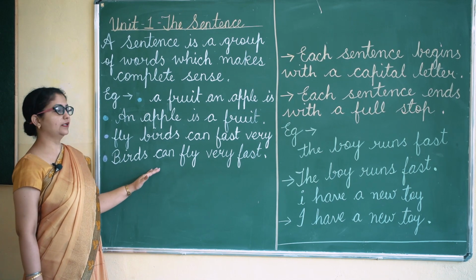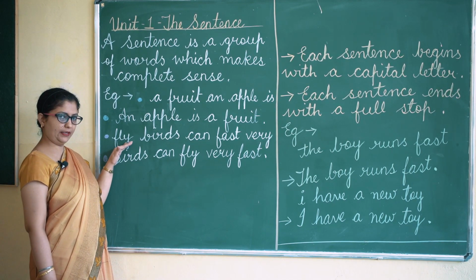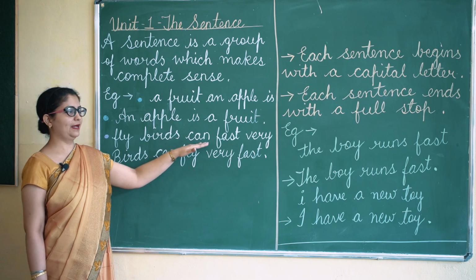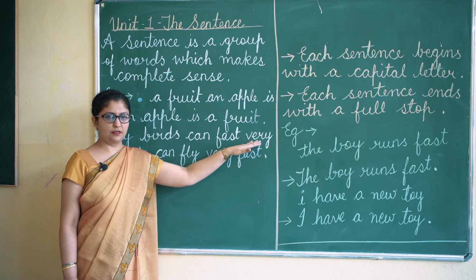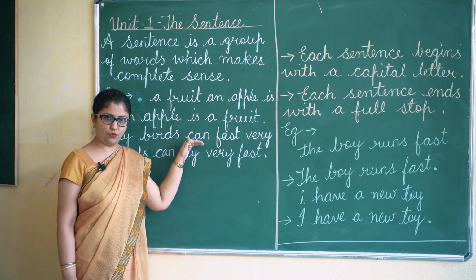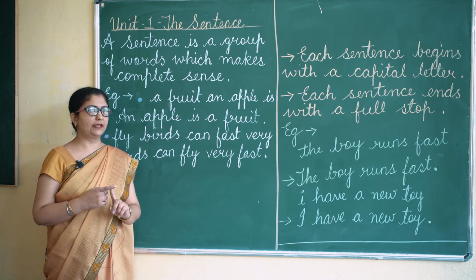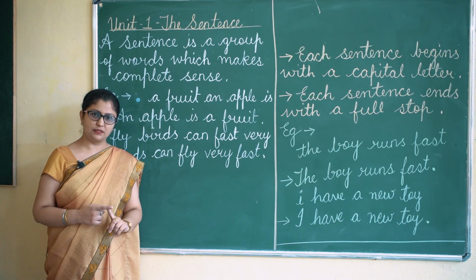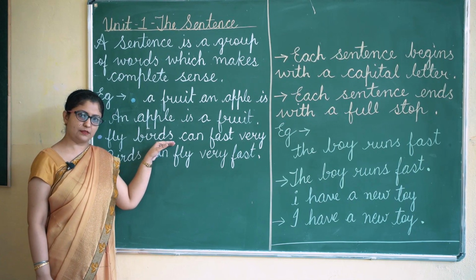Similarly, we will see the next example. If I say fly, birds, can, fast, very. Now this is not a sentence. This is a group of words, but it cannot be called a sentence because it is not making any sense.